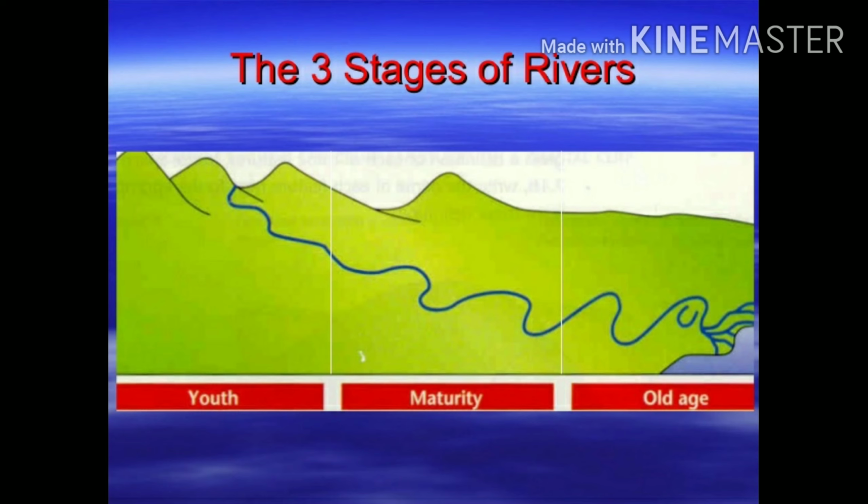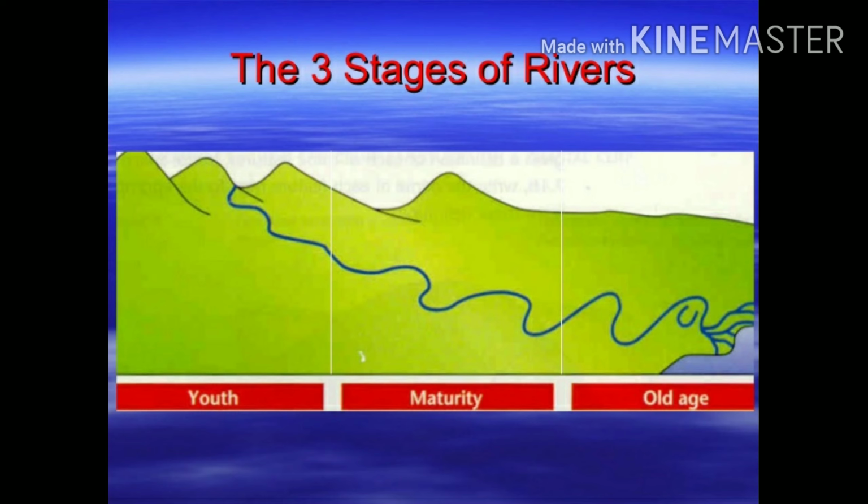In the first stage, the youth stage, the river usually goes through hilly terrain, the high mountain region. So the force of the water is very high. And in the maturity stage, when it enters into the plain region, the slope of that place usually goes down, or is reduced. That is why the force of the water remains very low. That is why there is only deposition, and very little erosional work.